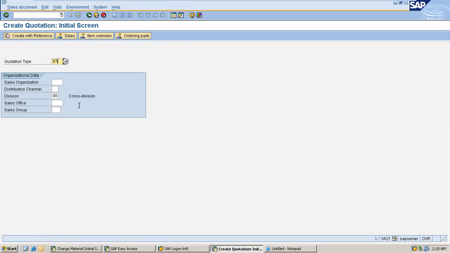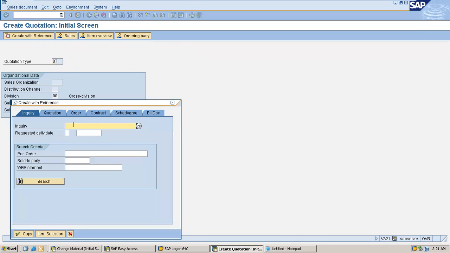So instead of again going and entering sold to party, that is customer and product details, you can create this quotation with reference. If you choose create with reference, so see your inquiry is highlighted here. You copy this inquiry number and copy it.